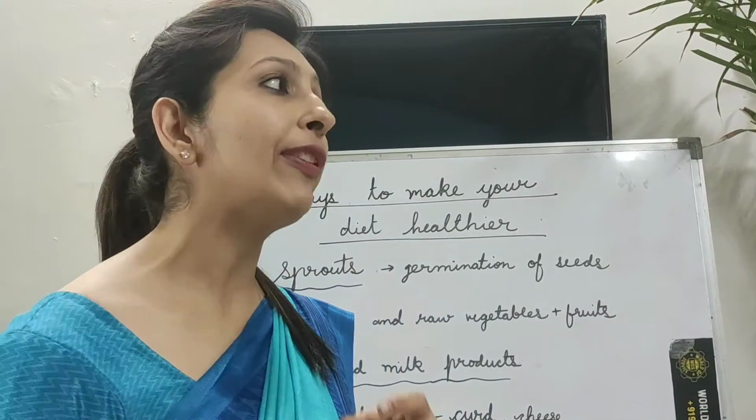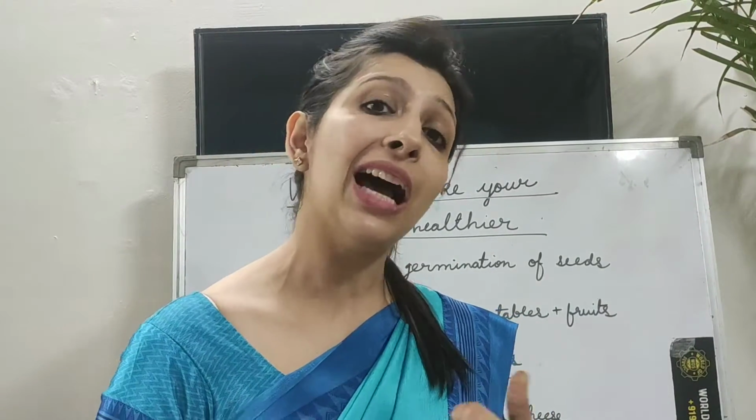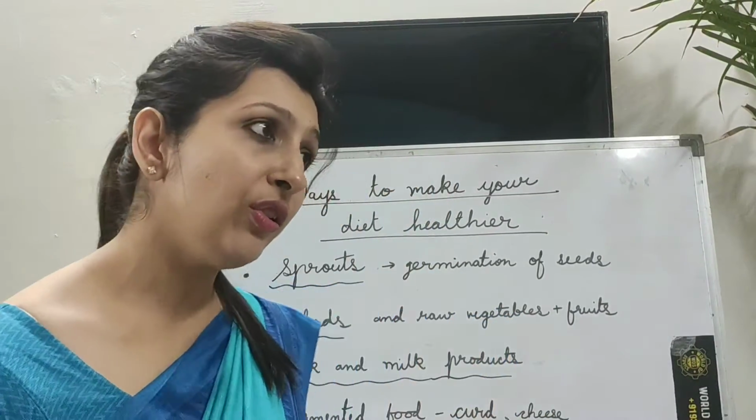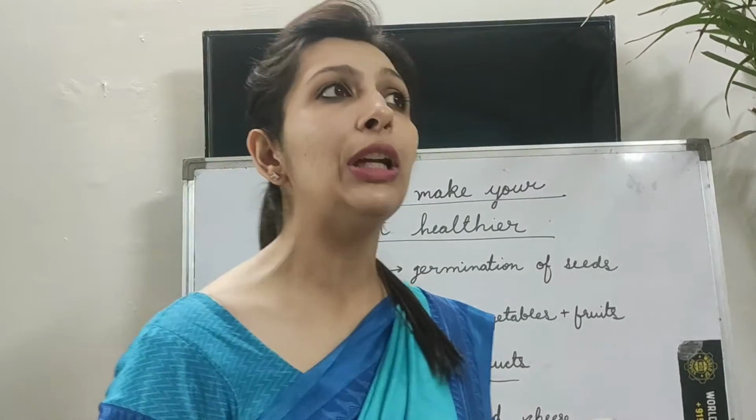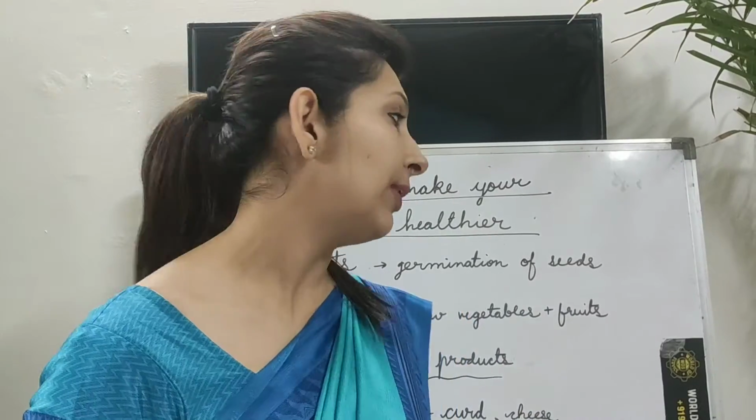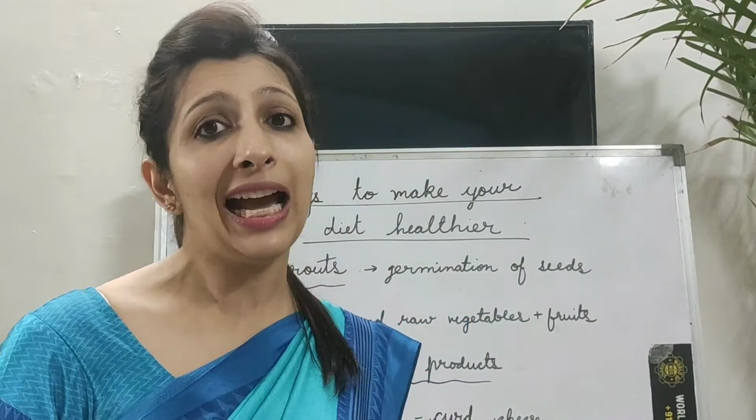Salad comes from eating raw vegetables, that is, uncooked vegetables. You don't have to cook all the vegetables. Certain vegetables you can eat uncooked. Uncooked does not mean that you eat any vegetable which needs cooking raw. First of all, you cannot eat it. Secondly, even if you try to eat it, you will have a stomach upset. So salads mean the vegetables which you can easily eat uncooked.